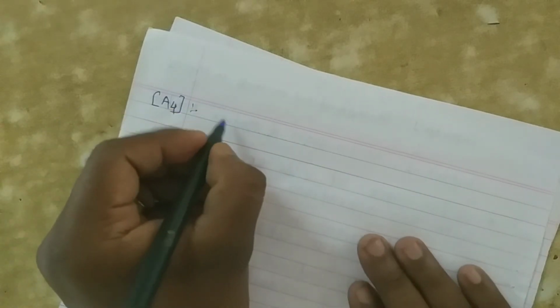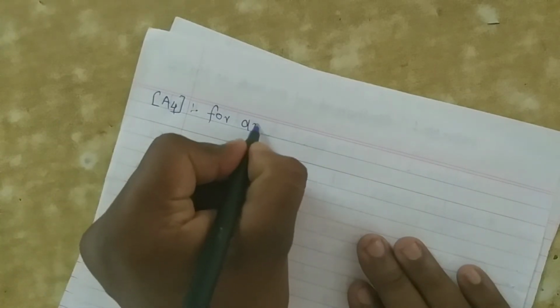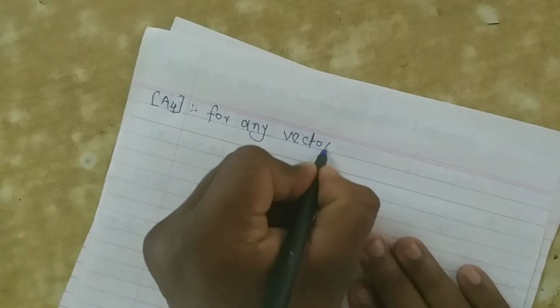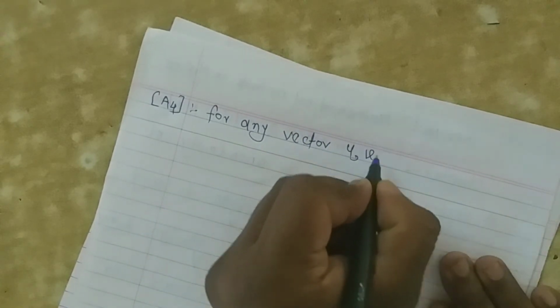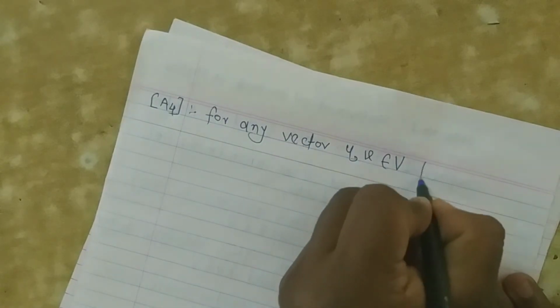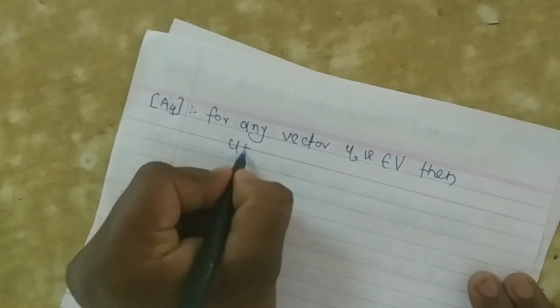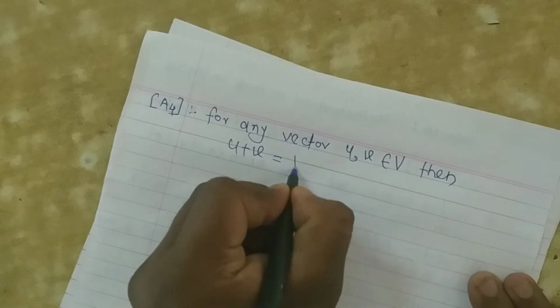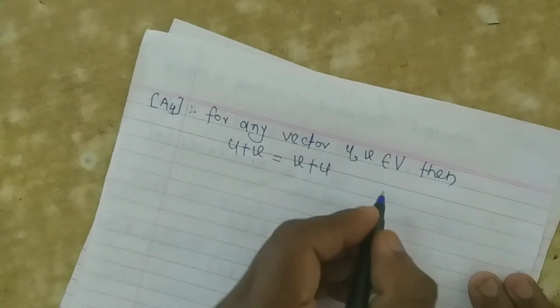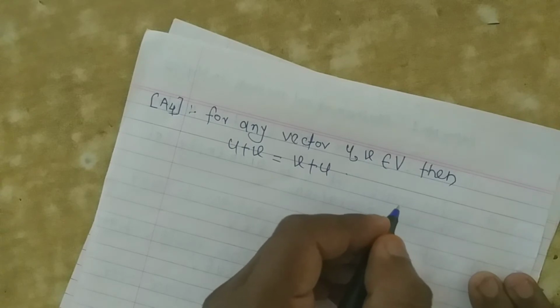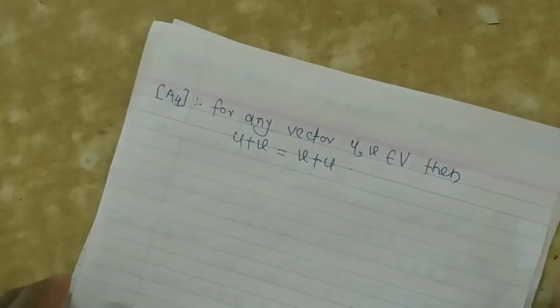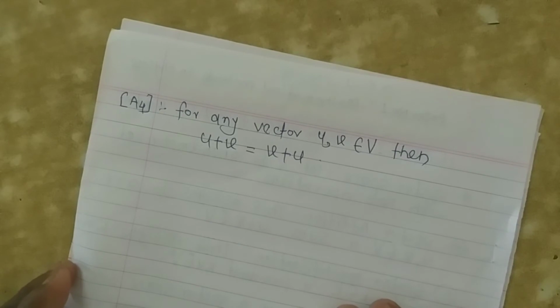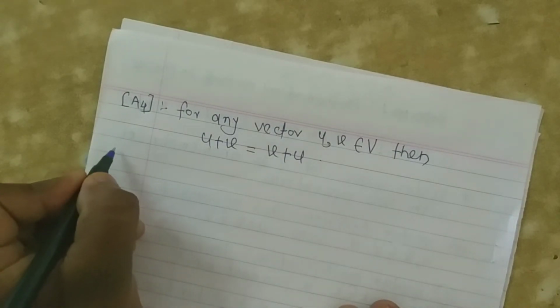The next axiom, A4: for any vectors u, v belongs to V, then u plus v is equal to v plus u, and this is called the commutative law. These four axioms are for vector addition.